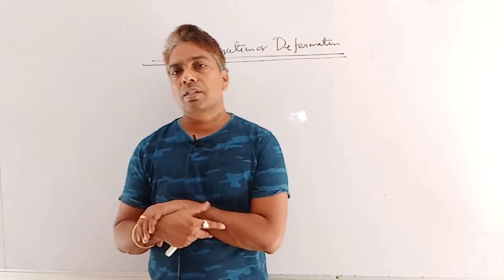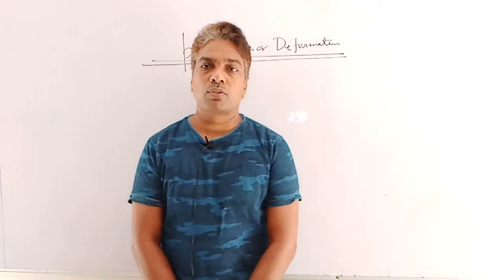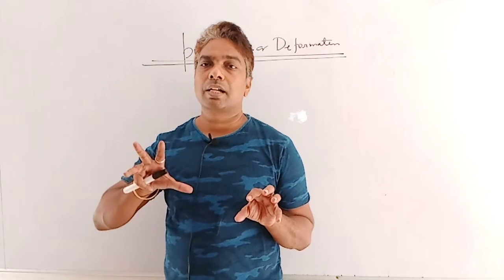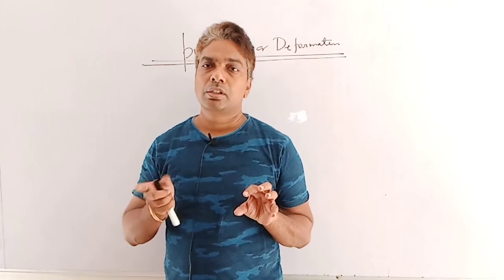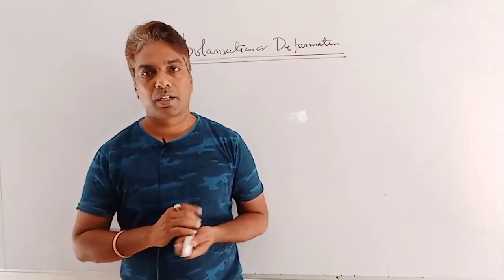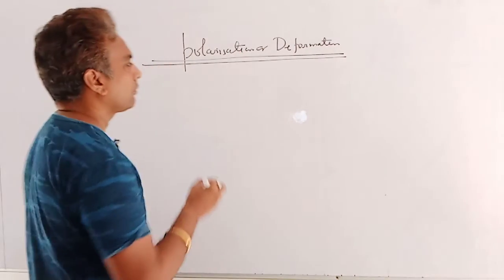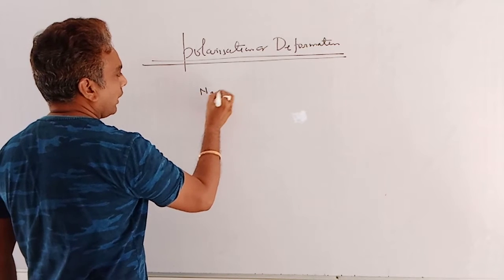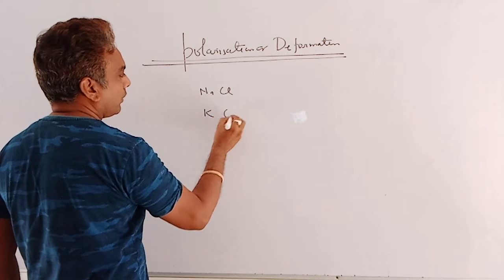According to Fajans, a smaller size of cation and a bigger size of anion show greater polarization of the anion. For example, NaCl and KCl.